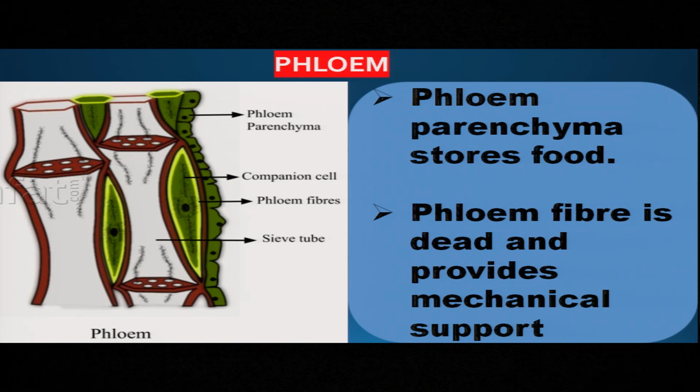The next type of phloem tissue is phloem parenchyma. It stores food. It is a cell. Phloem parenchyma is a cell of the phloem tissue. It stores food. And the last one is phloem fiber, which is dead and provides mechanical support.